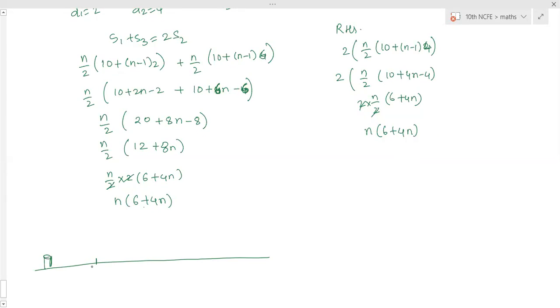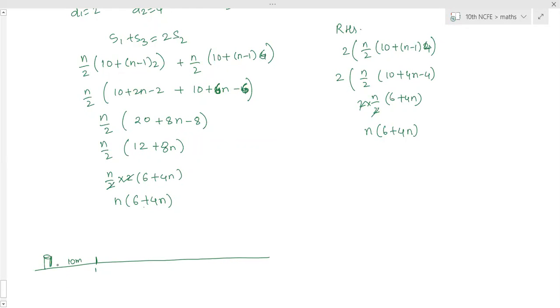The first tree is at a distance of how much? 10 meters. And then a gardener waters all the trees separately starting from the well. He returns to the well after watering each tree to get water for the next. Find the total distance the gardener will cover in order to water all the trees.